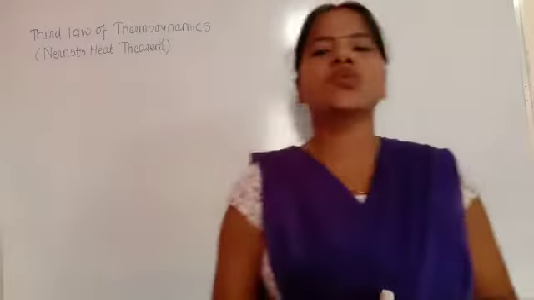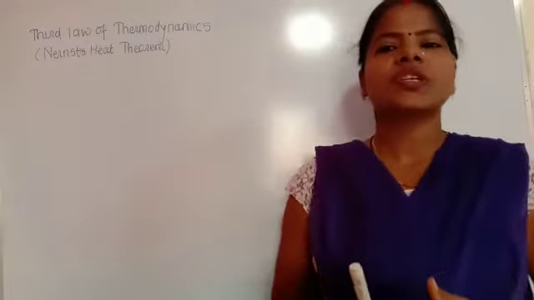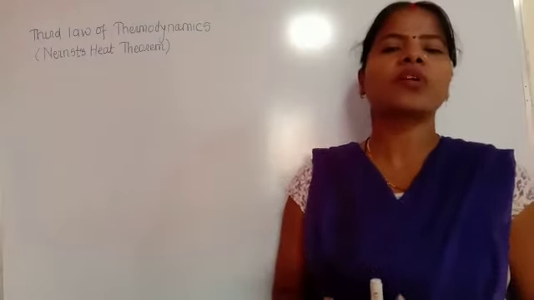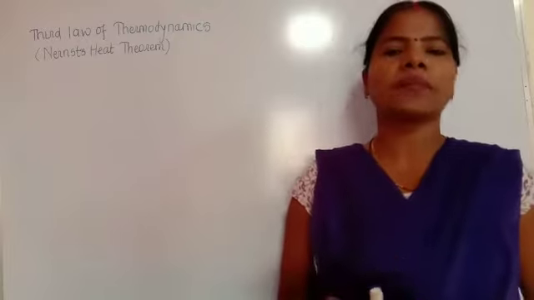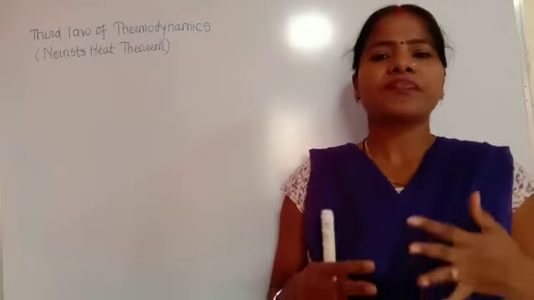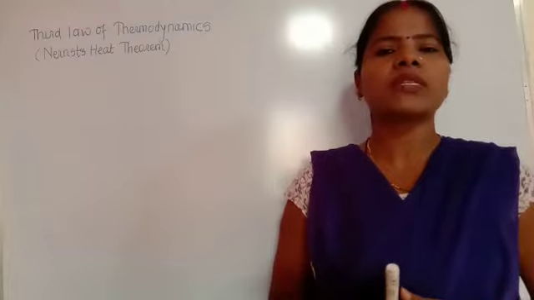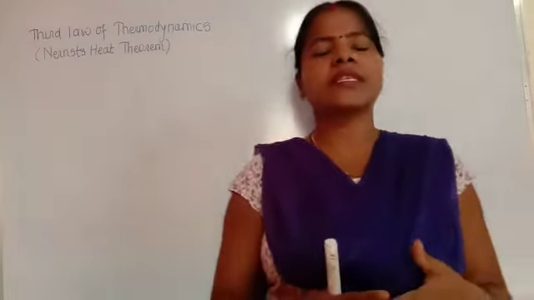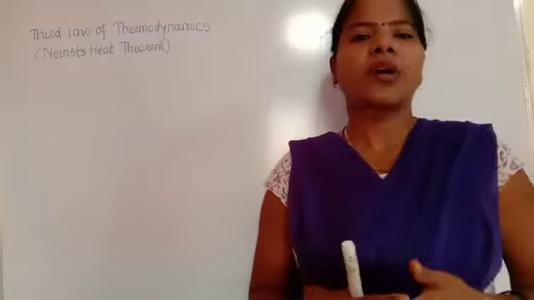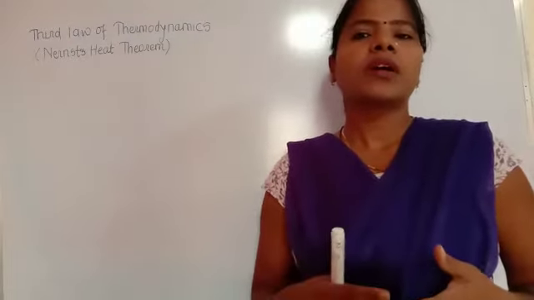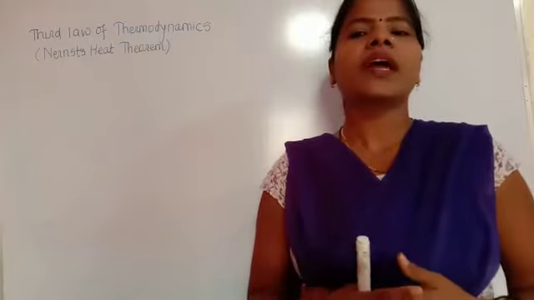In 1906, Nernst proposed a general principle supported by a series of experimental evidences on the problem of atomic heat at low temperature. What is the problem of atomic heat at low temperature? Because we are seeing all the heat processes with the source at the higher temperature and the sink at the lower temperature. But what is the problem? The problem of atomic heat at low temperature.